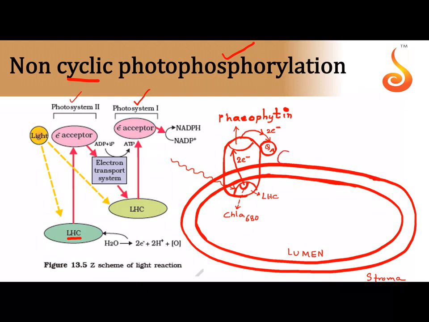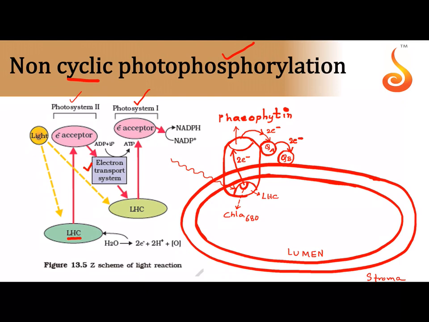So it will pass on the electrons to another electron carrier called plastoquinone B. See, this is what is called the electron transport system here.